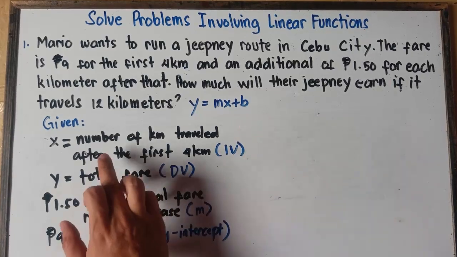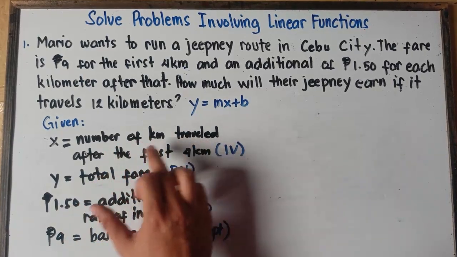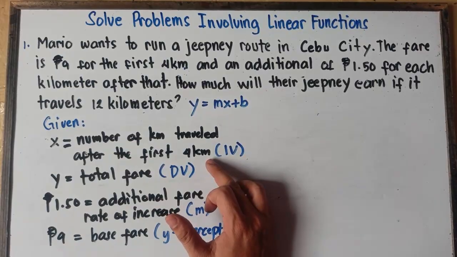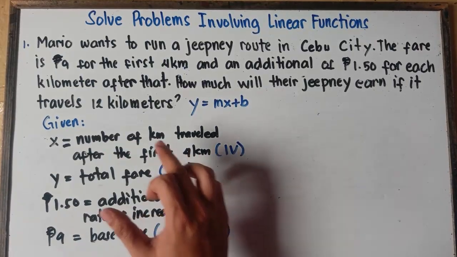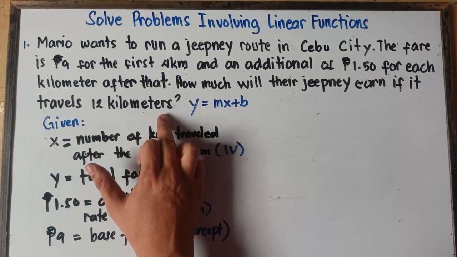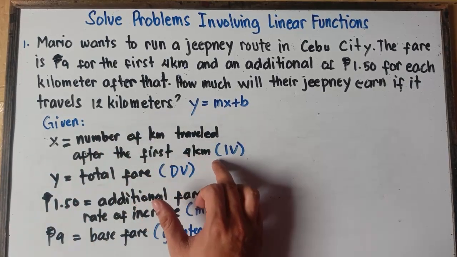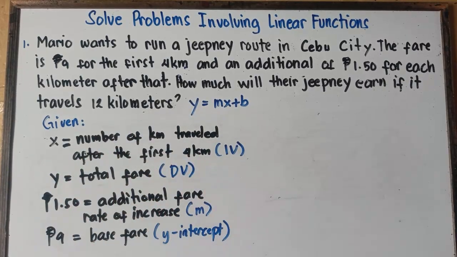So once again, class, x is the number traveled after the first 4 kilometers. So after the first 4 kilometers, the total kilometers will be 12, right? To get x, we just simply subtract. I hope you're not confused, class.